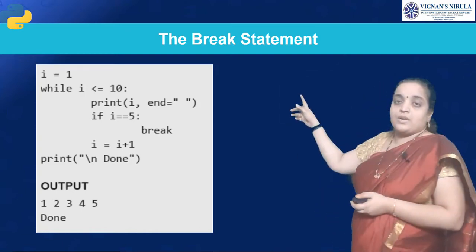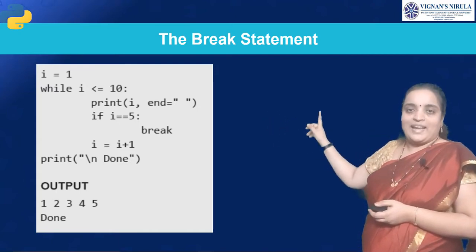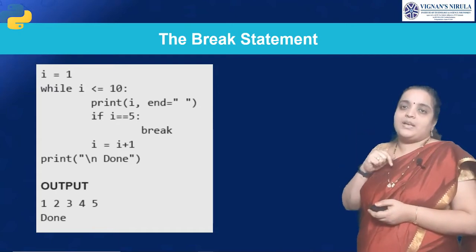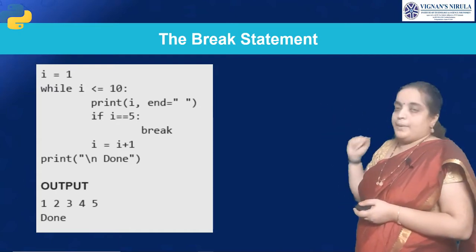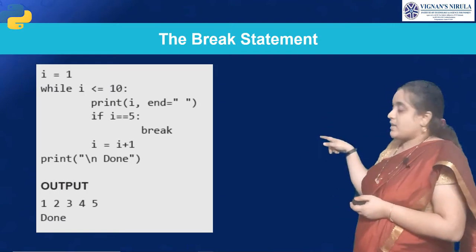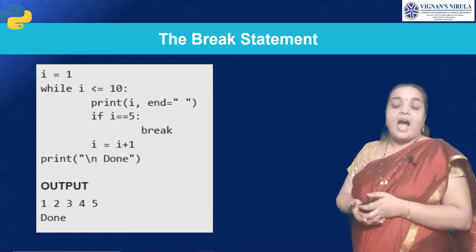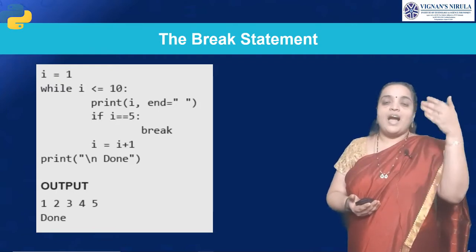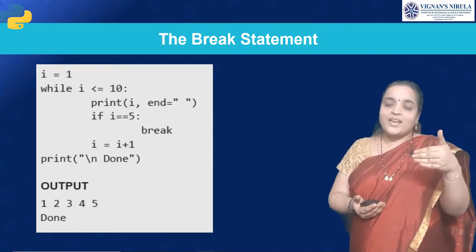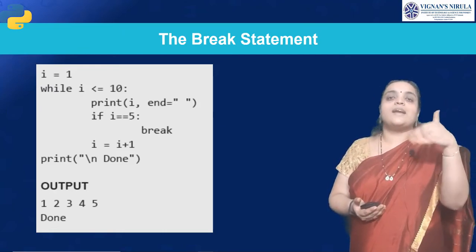Here i is equal to 1, while i less than or equal to 10, means 1 less than or equal to 10. Yes, it is true. Print i, means 1 is printed. Then next you are checking a condition: if i equal to 5. Actually i will go from 1 to 10, but you are breaking this loop at a particular condition, that is at 5.